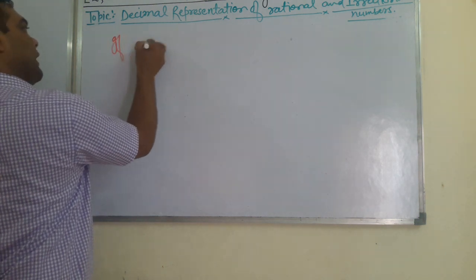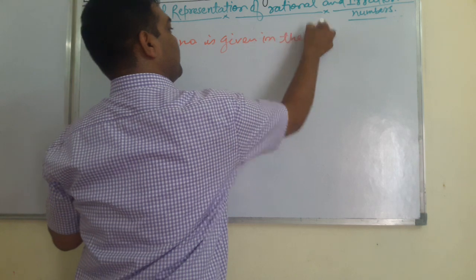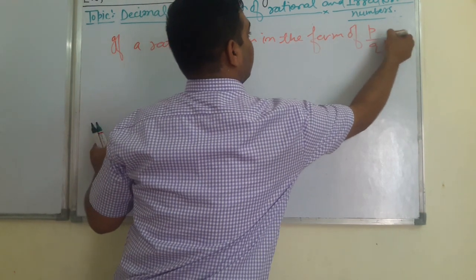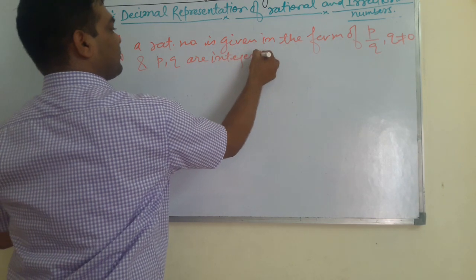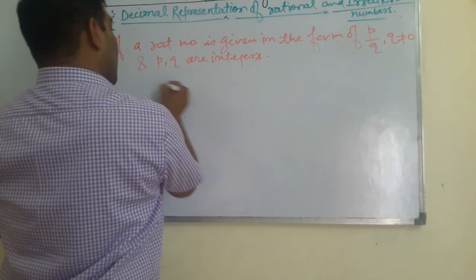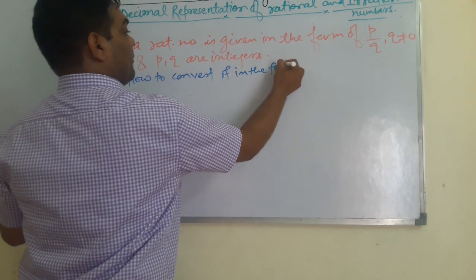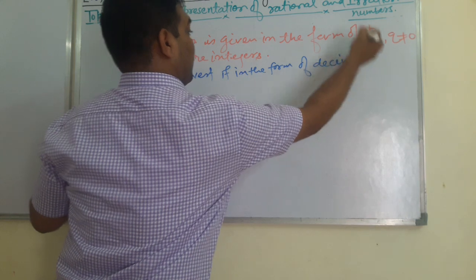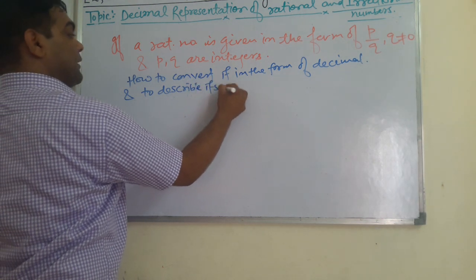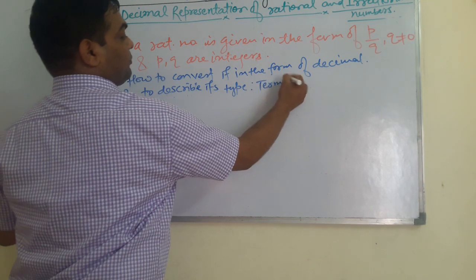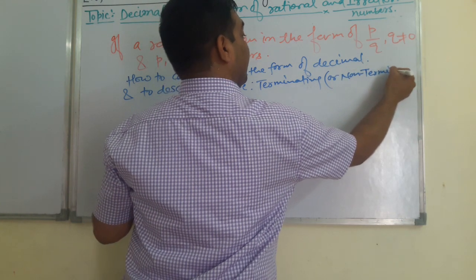If a rational number is given in the form of p by q, where q is not equal to 0 and p, q are integers, how to convert it in the form of decimal, and to describe its type, terminating or non-terminating but repeating.